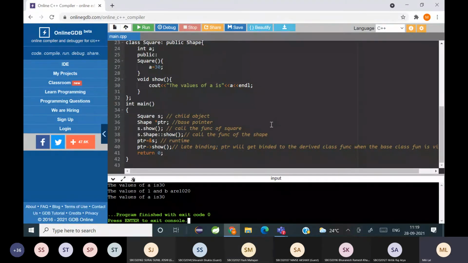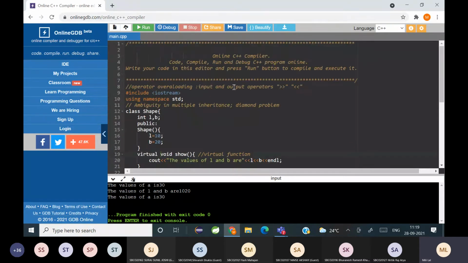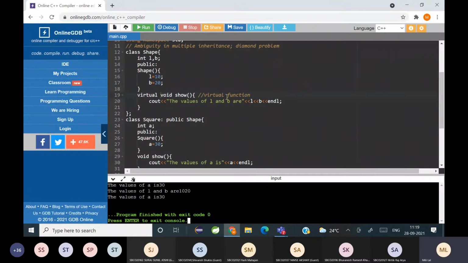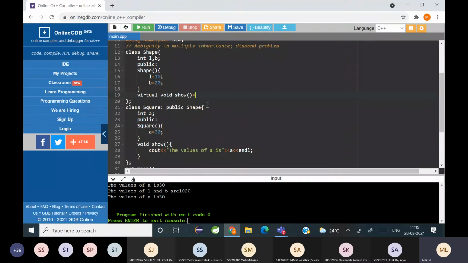Yes, ma'am. Okay. Now the next topic is a continuation of virtual function. We have something which is called the pure virtual function. ठीक है, तो प्योर वर्चुअल फंक्शन मतलब ये जो वर्चुअल है यहाँ पे, ये पोर्शन नहीं होगा. Instead it will be equated to 0 followed by a semicolon. So this is a pure virtual function.